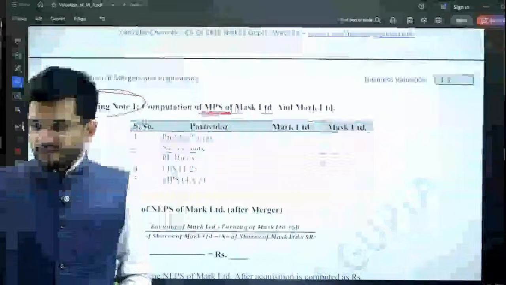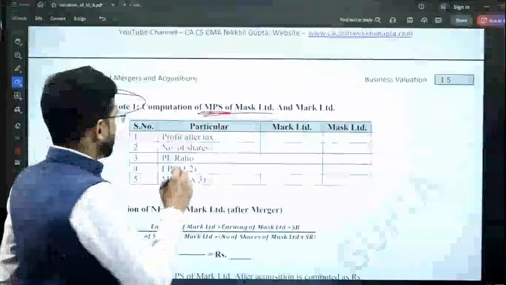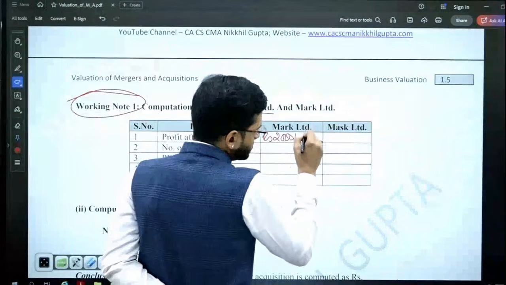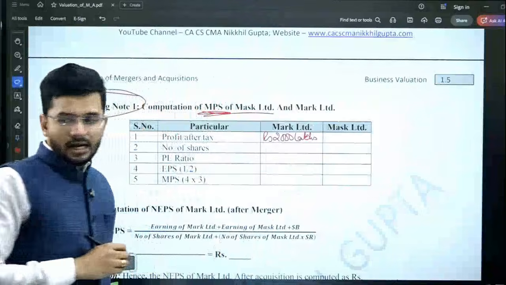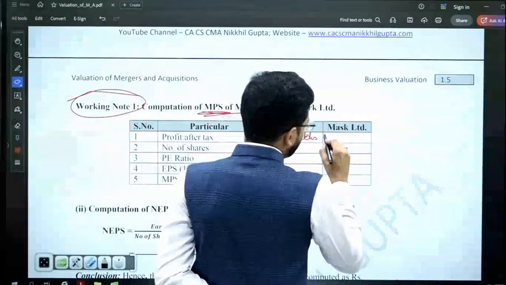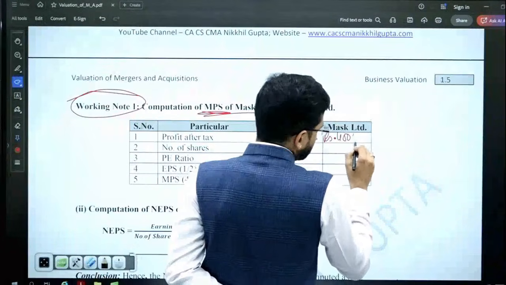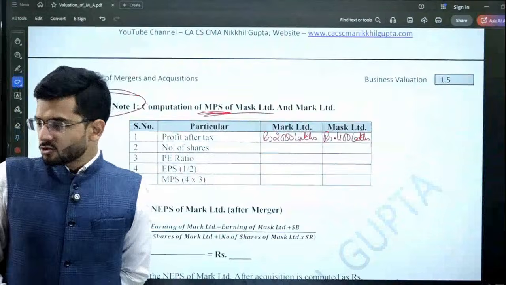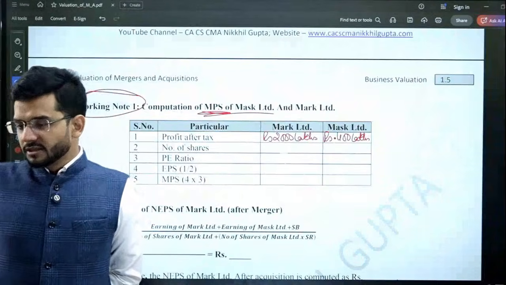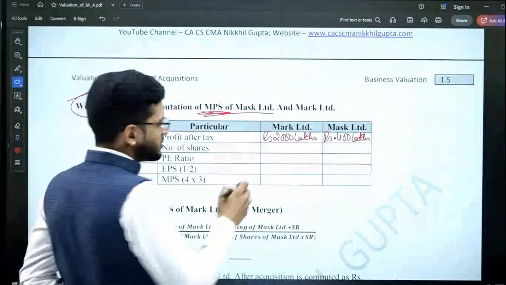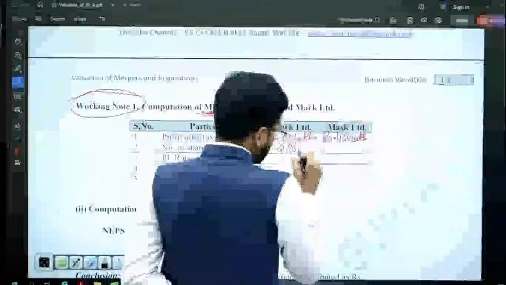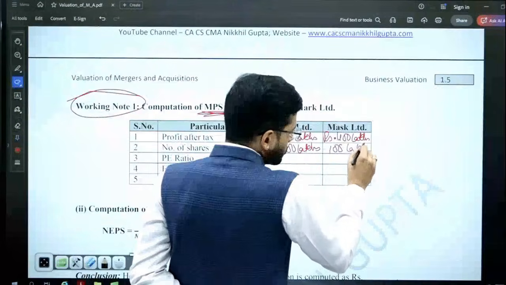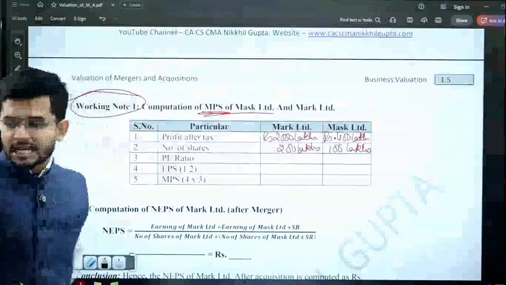Okay, sir. So profit after tax is given to us in the question itself. Profit after tax for Mark Limited is rupees 2000 lakhs, and for Mask Limited it is rupees 400 lakhs. Number of shares is 200 lakhs and 100 lakhs. This is all pre-merger calculation.